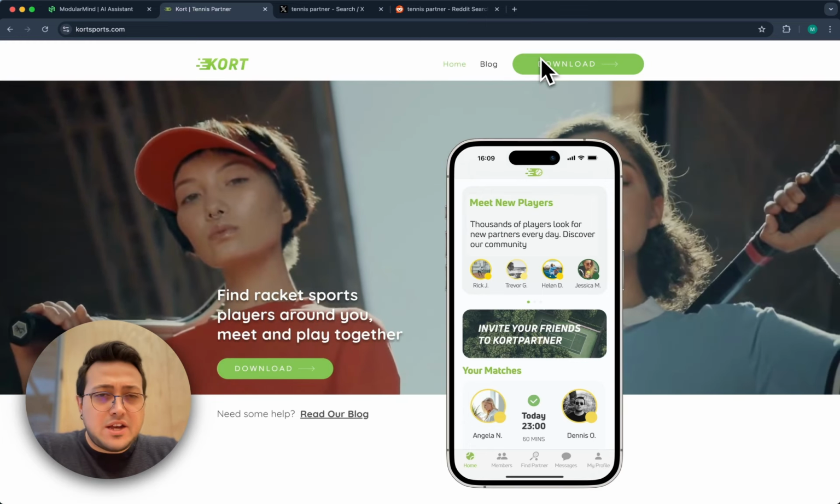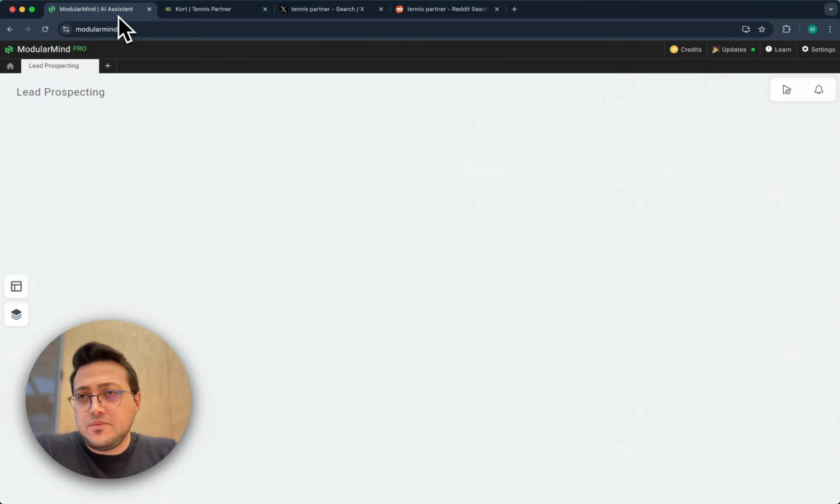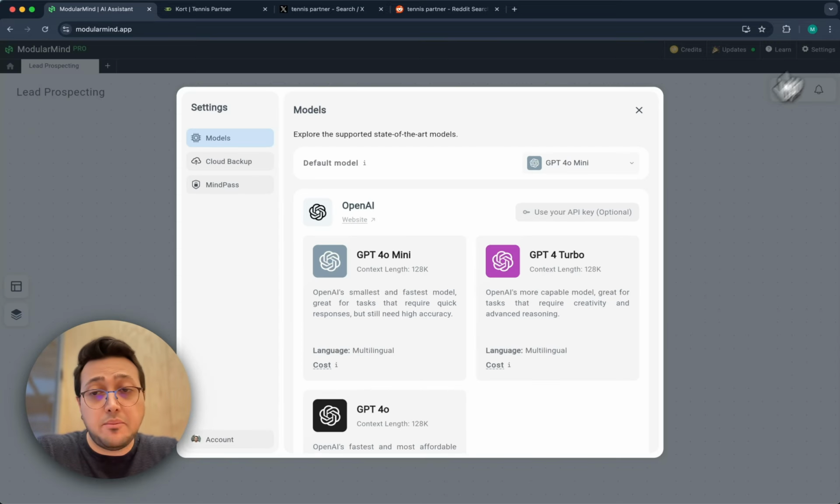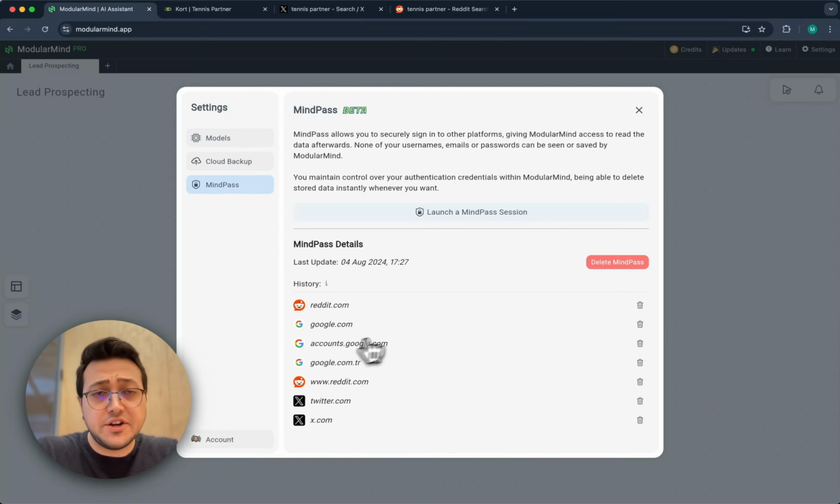Now, the platforms I've been using to find leads are Reddit and X, and both platforms mostly require you to be logged in to work properly. So I logged into both using MindPass, as you can see here. You can check out the MindPass section in our Learning Center to learn how to do this.